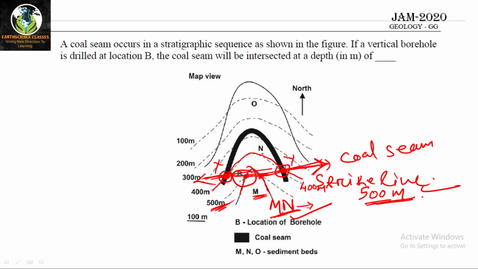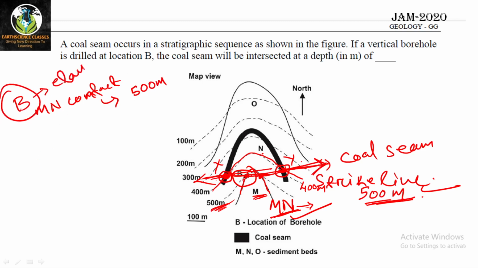That means the same strike line will have a value of 500 meter for the MN contact, and that means B has an elevation of 500 meter, and the same strike line will have a value of 400 meter for the coal seam.